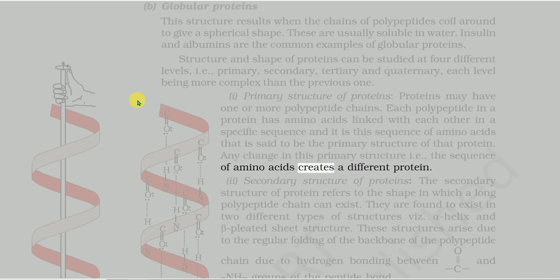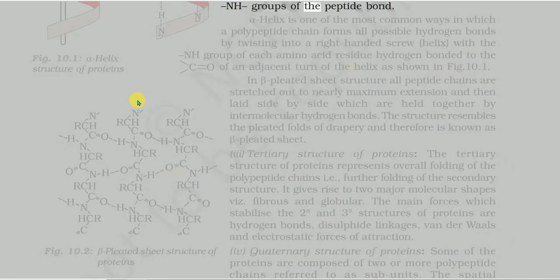2. Secondary structure of proteins. The secondary structure of protein refers to the shape in which a long polypeptide chain can exist. They are found to exist in 2 different types of structures, α-helix and β-pleated sheet structure. These structures arise due to the regular folding of the backbone of the polypeptide chain due to hydrogen bonding between CO and NH groups of the peptide bond. α-helix is one of the most common ways in which a polypeptide chain forms all possible hydrogen bonds by twisting into a right-handed screw helix, with the NH group of each amino acid residue hydrogen bonded to the CO of an adjacent turn of the helix, as shown in Fig.